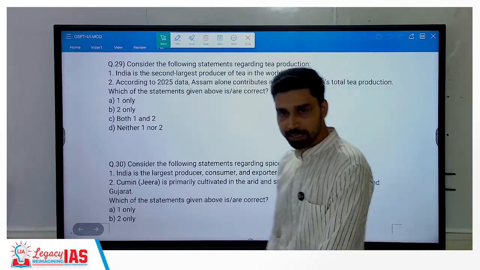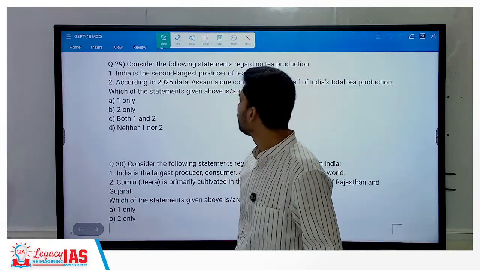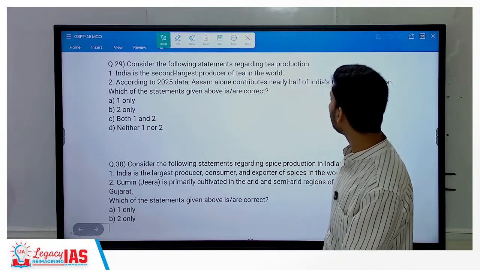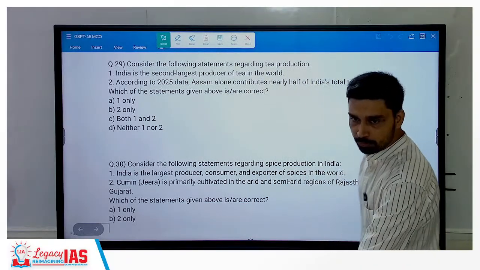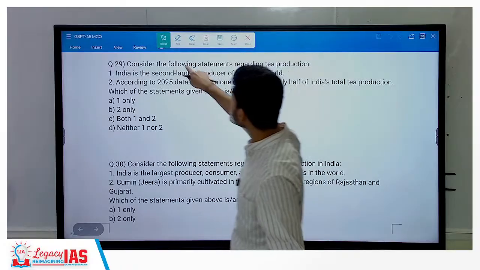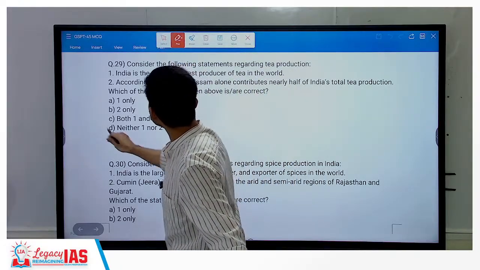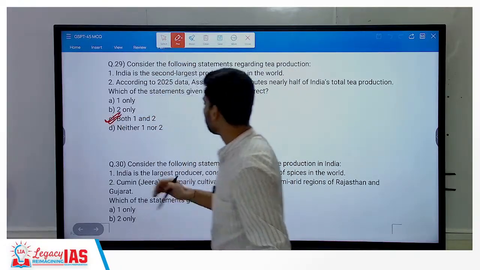India is the second largest producer of tea in the world. That is correct. China is the largest producer followed by India. According to 2025, Assam alone contributes nearly half of India's total tea production. That is correct. 50%, more than 50% is from Assam alone. So what is the correct option? C. Both 1 and 2.